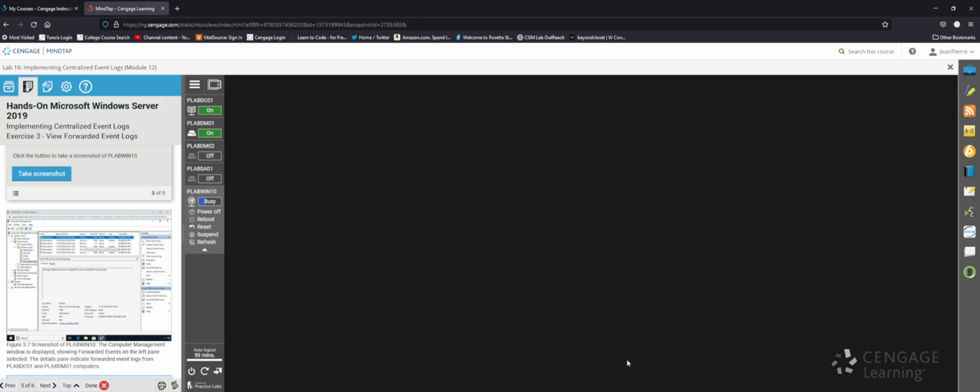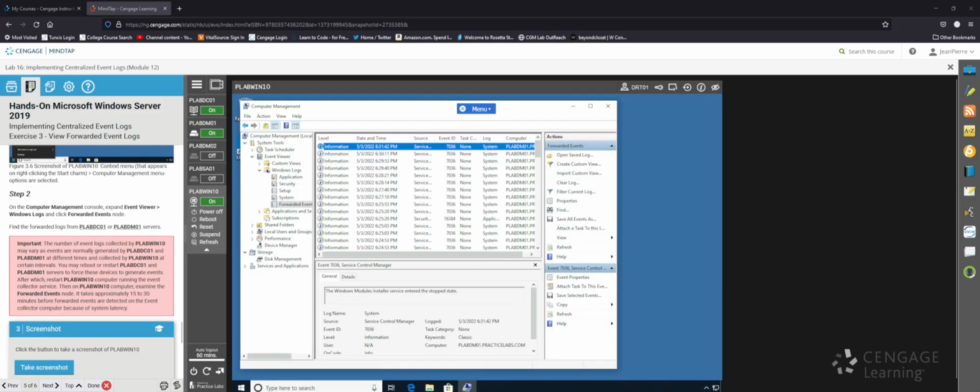If in a second you see that I already have Computer Management open with a bunch of stuff, I'll let you know if I had to wait or not, just so that you are aware if you do have to wait to get some log information. So I'll just pause it right now since it's taking a while to start back up.